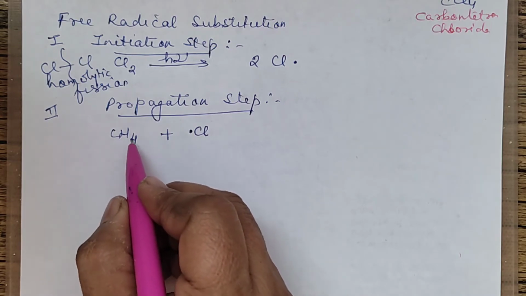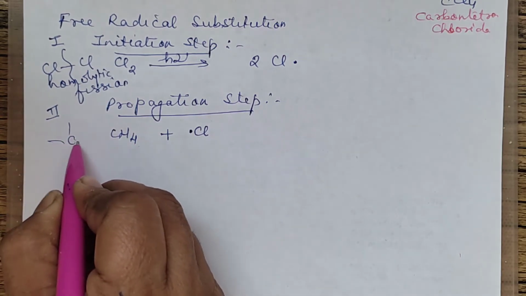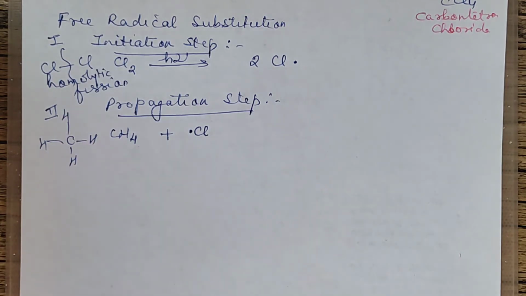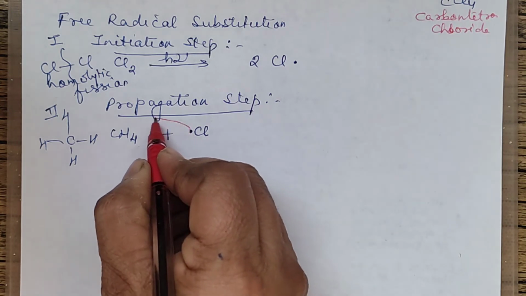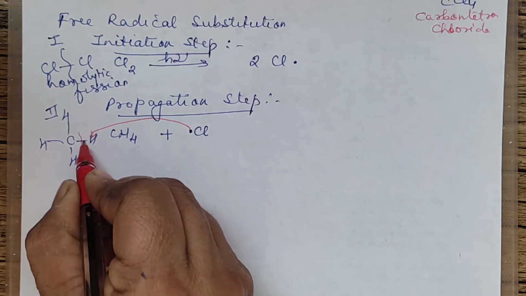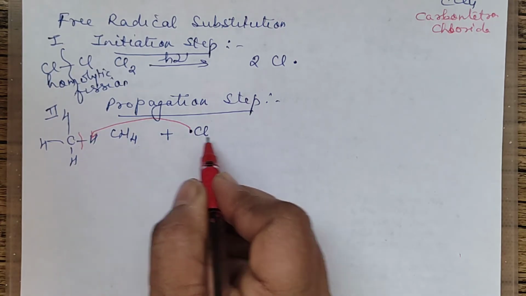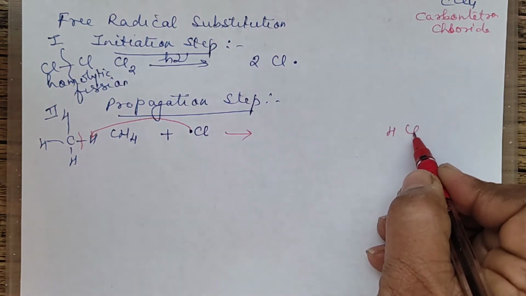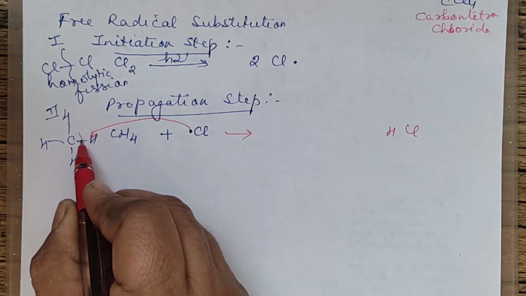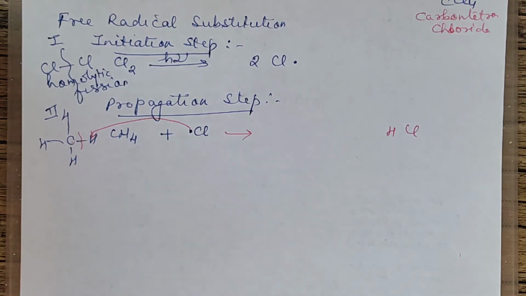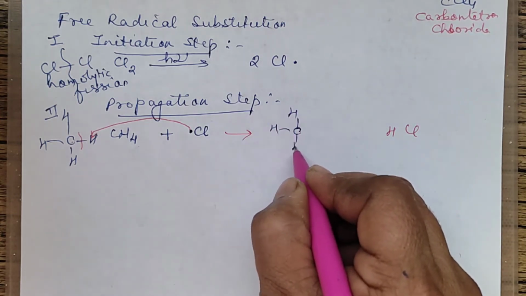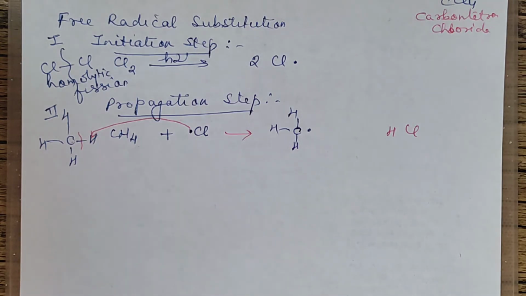Actually, if I just draw the structure of methane like this and explain, this electron is given to the hydrogen atom here. This will be breaking. So one electron of hydrogen plus one more here, it will form HCl. Now that bond was breaking by homolytic fission, so one electron, even this carbon will get. So what you will get apart from this? You will get the methyl free radical here. This is the methyl free radical obtained.